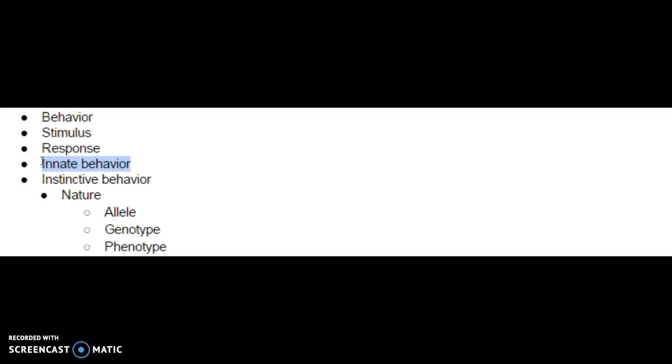They are coded. They are a sequence of DNA nucleotide bases that tell us this is the item that we need, or this is the protein that we need to produce. A synonym of innate behaviors are instinctive behaviors. So instinctive and innate both mean behaviors that are controlled by our DNA.